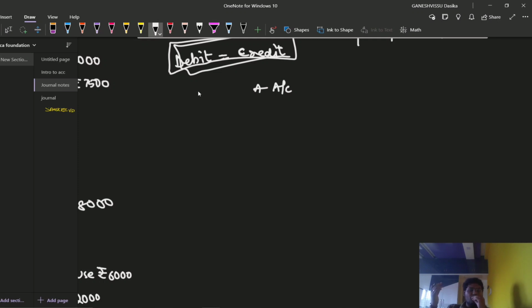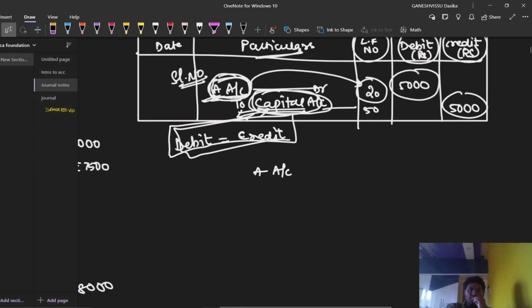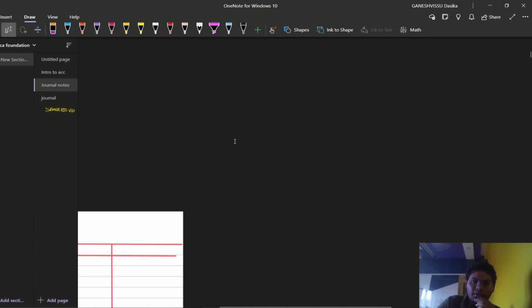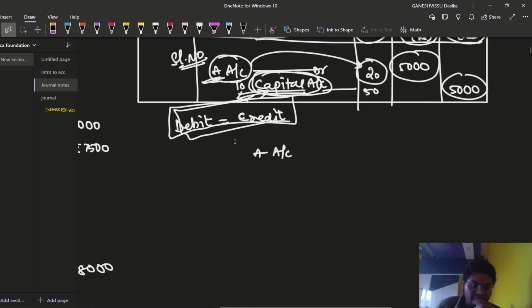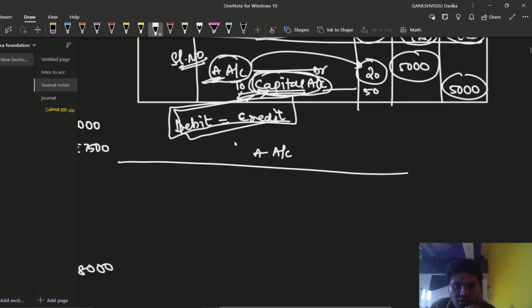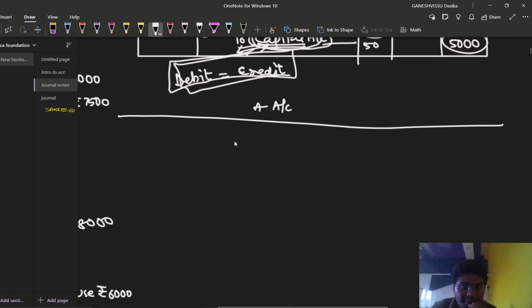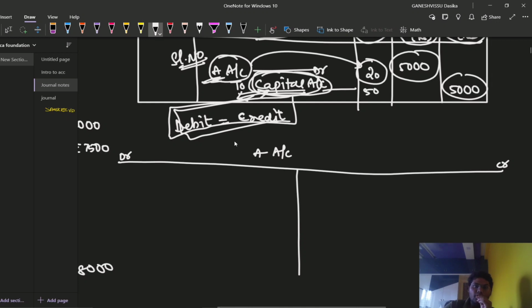A account may be involved in both a debit transaction and a credit transaction, or he may not be involved. As we have only one entry with regard to A, we are going to prepare simply only one. For an account we are going to prepare 2 columns, that is, 2 sides. This is the debit side and this is the credit side. Whenever A account is being debited, we are going to represent the same transaction on the debit side.